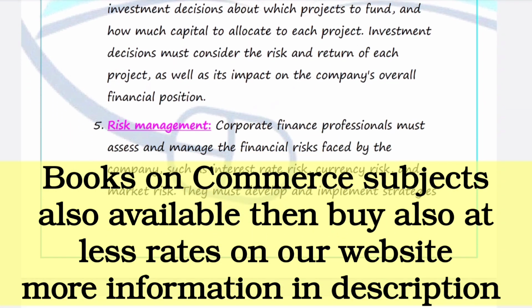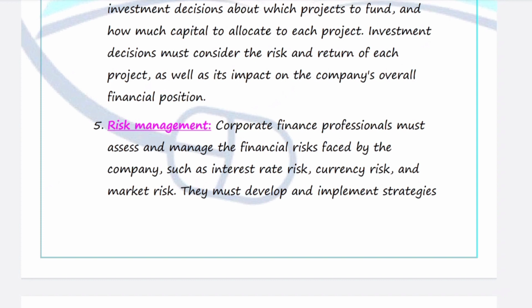Coming to the fifth one, risk management. Corporate finance also assesses and manages the various types of risk that are related to finance. What type of financial risk? It includes interest rate risk, currency risk, and market risk. All these types of financial risk are easily managed by corporate finance. Corporate finance always has the objective to assess and manage risk in time, so that the company can adapt to the changing environment and overcome these risks with the help of corporate finance.